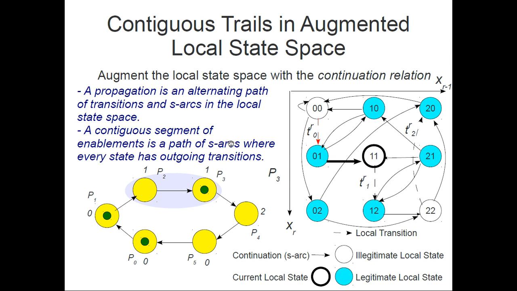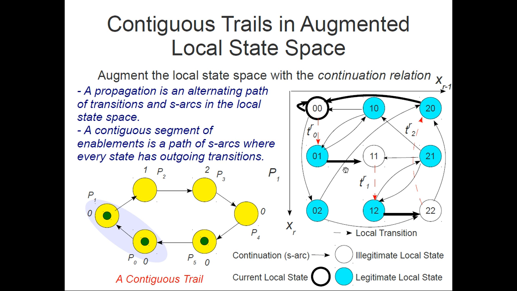The contiguous livelock is just a propagation of this rightmost enablement. So this transition keeps executing, and as you can see, it's an alternation of a T transition and a continuation transition, or an S transition. These arcs are from the continuation relation, and after reaching this, we need to go through the enablements. We have three enablements, so this is one of them, and this is the second, and then we'll repeat the execution again.